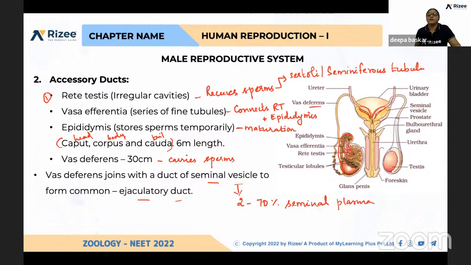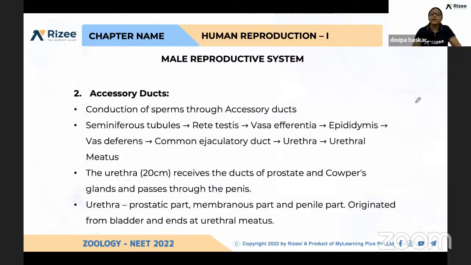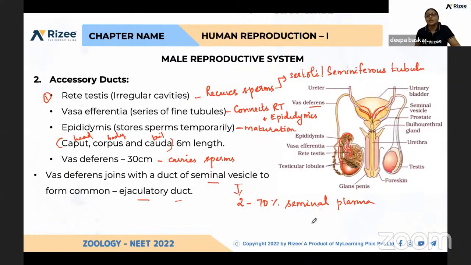After that, the prostate gland is there. How many prostate glands? One. What is the role of the prostate gland? It produces 30% of the seminal plasma.